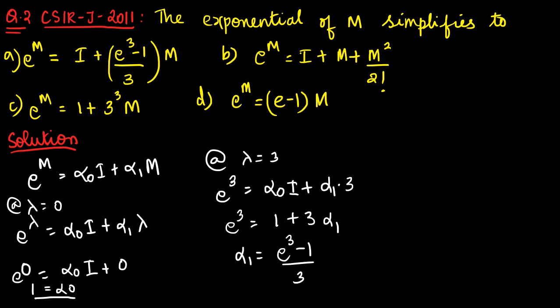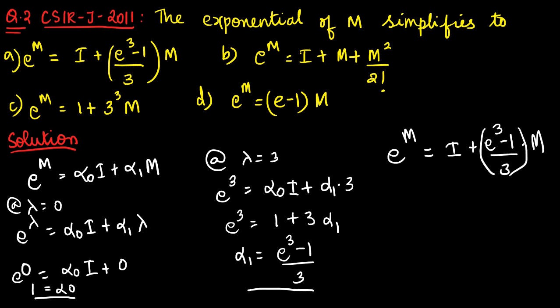We have already found our alpha 1 and alpha naught. The next step is to directly substitute in this formula. So e power M, that is what we have to find, is equal to 1 into I, plus alpha 1, which is (e cube minus 1) by 3, into M. So this is equal to option A. This is very simple, right?